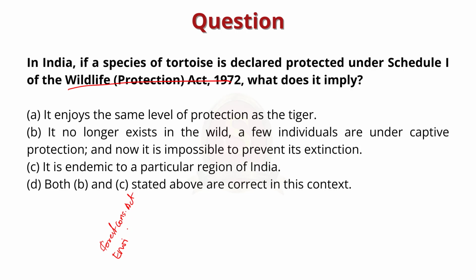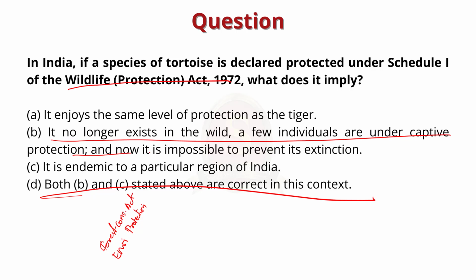See, here also just look at the options, right? Here the fourth option says both B and C stated above are correct in this context. So now look at this B option and C option. If you could eliminate B and C, you can easily arrive at the answer. B option says it no longer exists in the wild. A few individuals are under captive protection and now it is possible to prevent its extinction. Just logically think, is this statement correct? No, right? So this statement is incorrect.